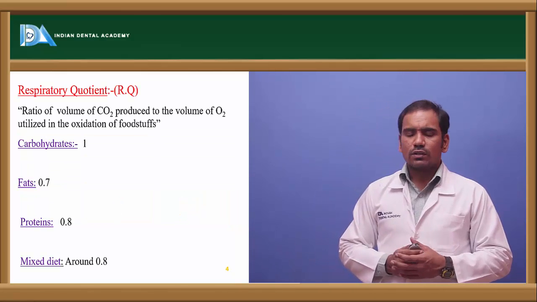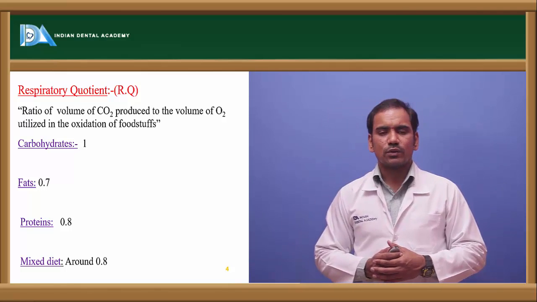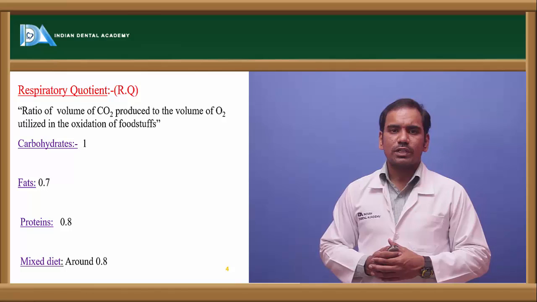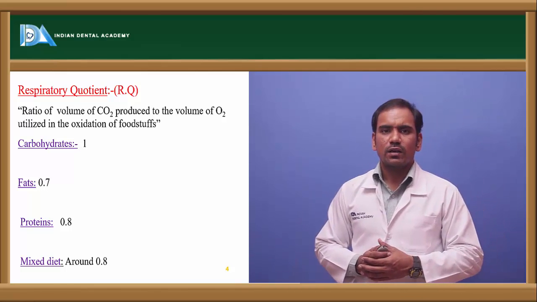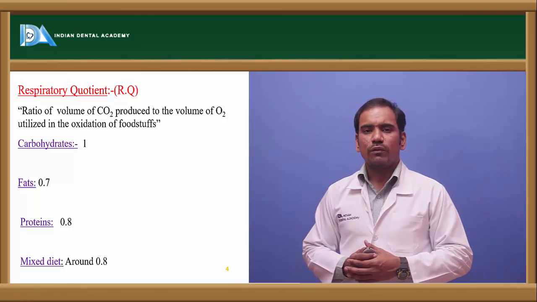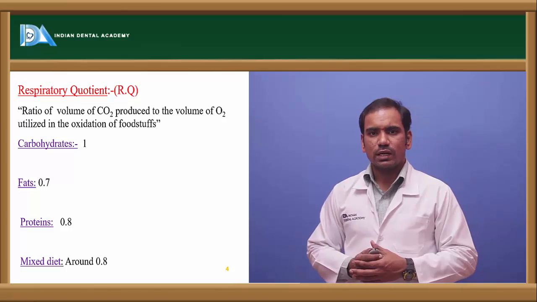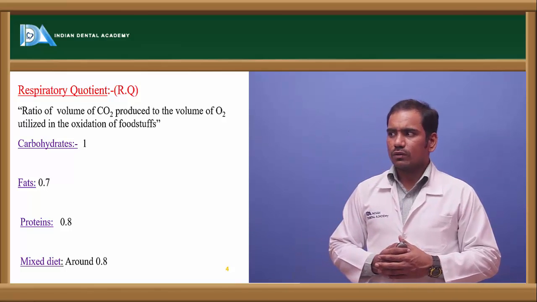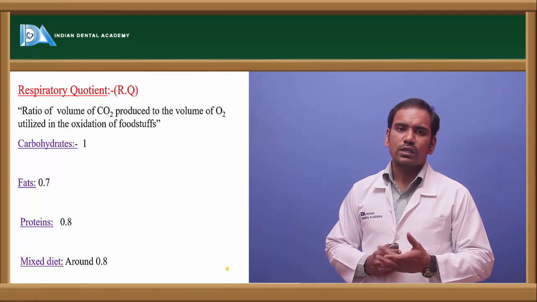And what is respiratory quotient? Another term we should know in nutrition is the RQ value, or respiratory quotient. Respiratory quotient is calculated as the ratio of the volume of carbon dioxide produced to the volume of oxygen utilized.